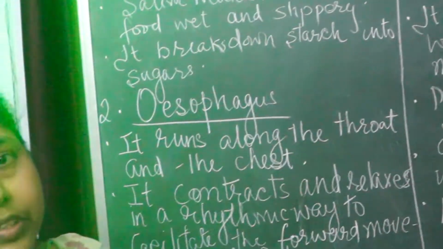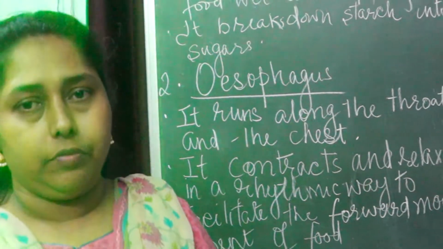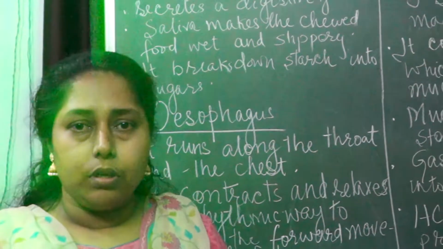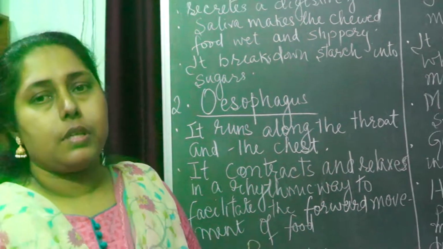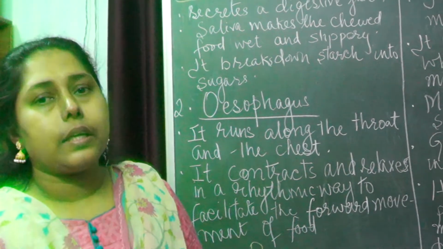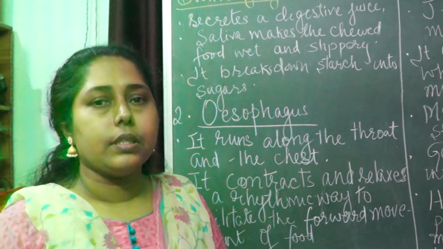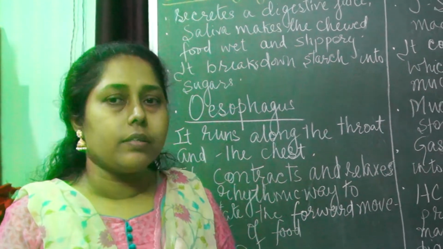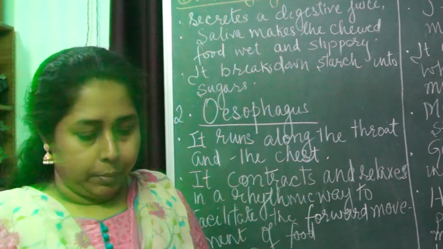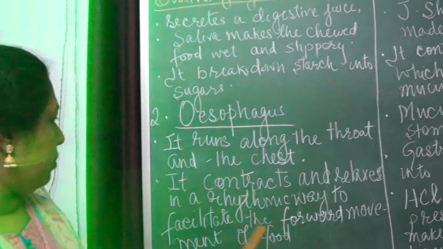Now, the first organ, all of you understood, the mouth and the buccal cavity. Inside the mouth and the buccal cavity, teeth and tongue and saliva. All three structures and their functions, everything understood. Now the second organ after the mouth is the esophagus. Esophagus is also known as the food pipe. So we will study about the esophagus now.